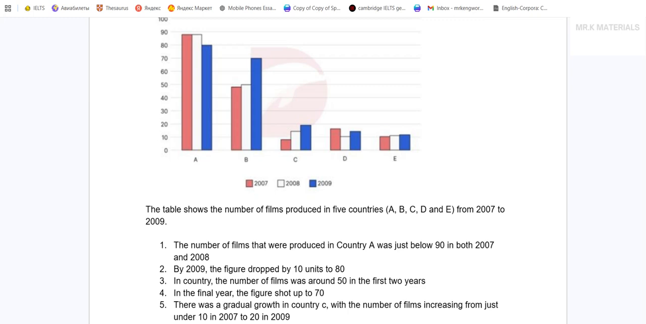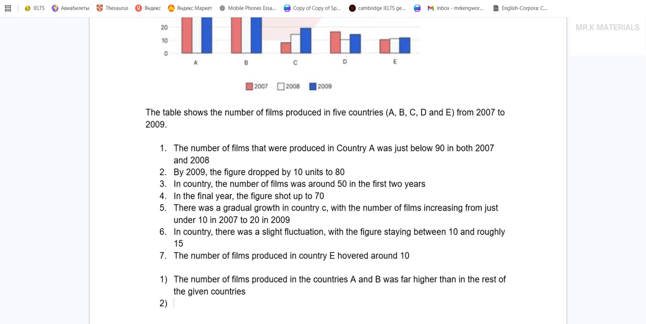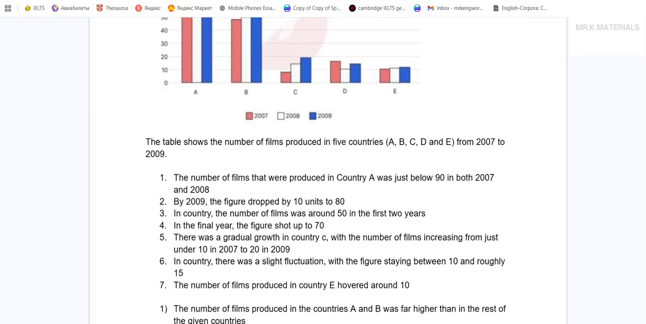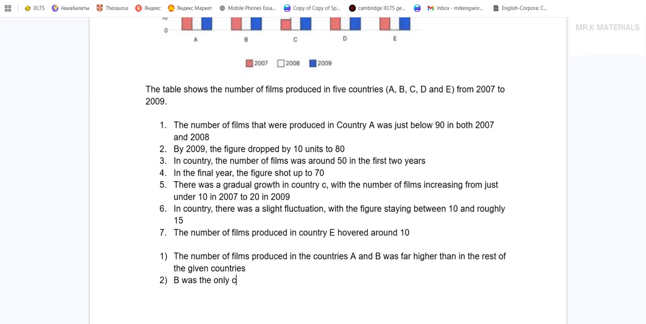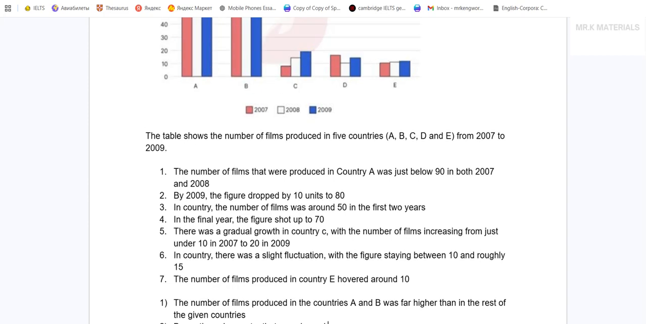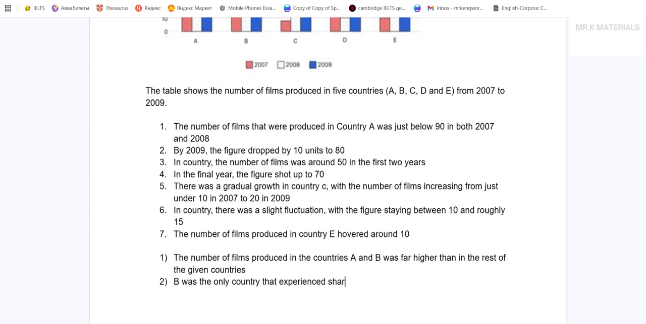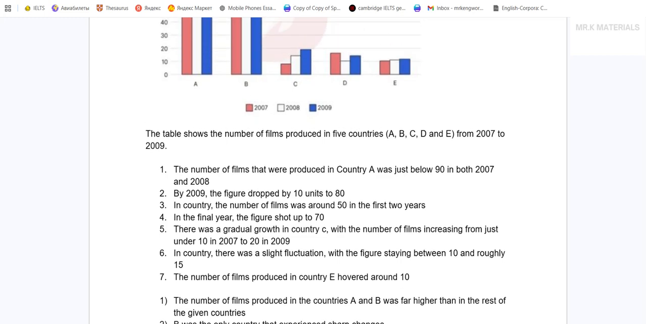So countries A, C, D, E. So B was the only country. B was the only country that experienced sharp changes.